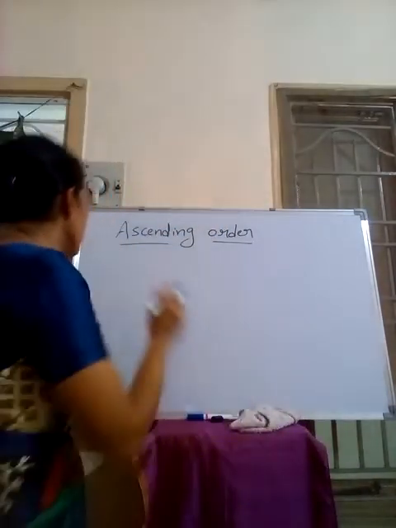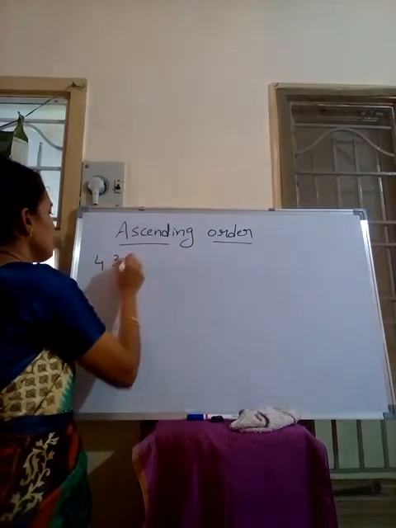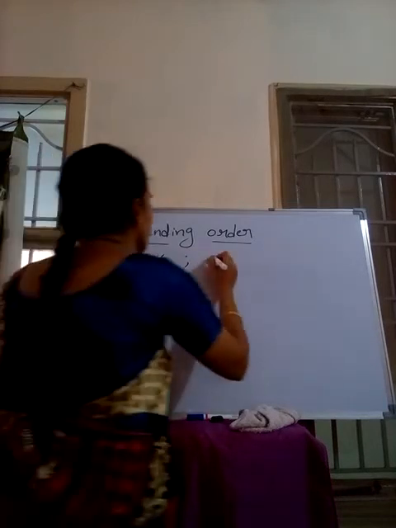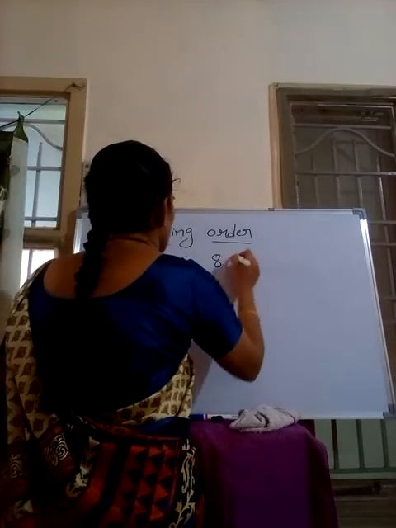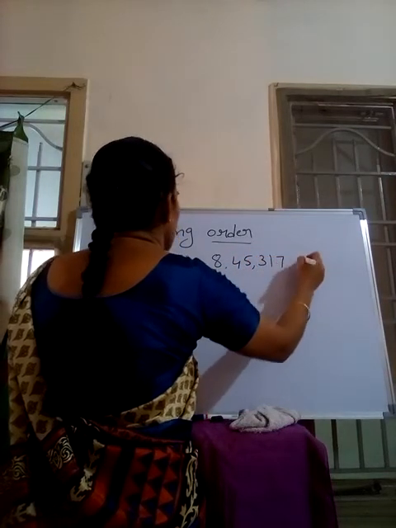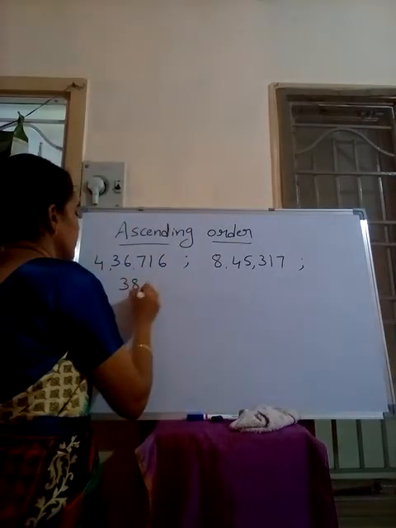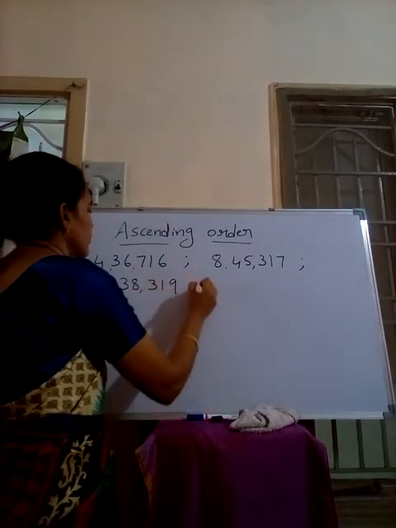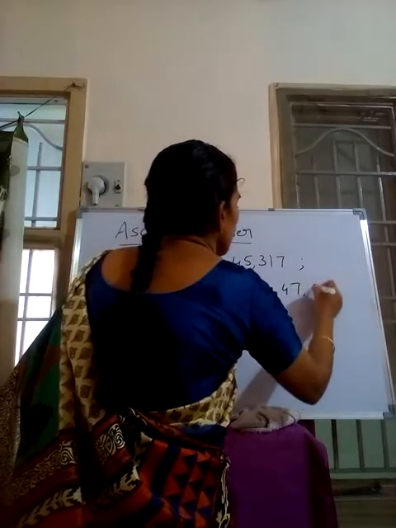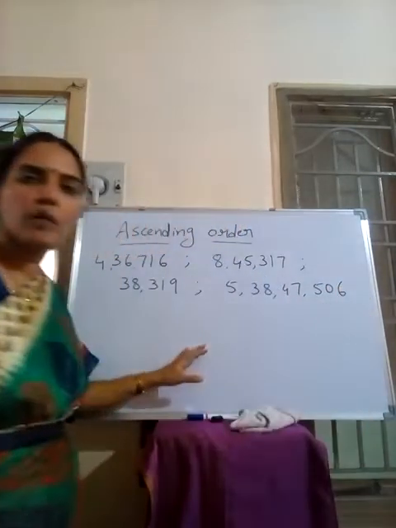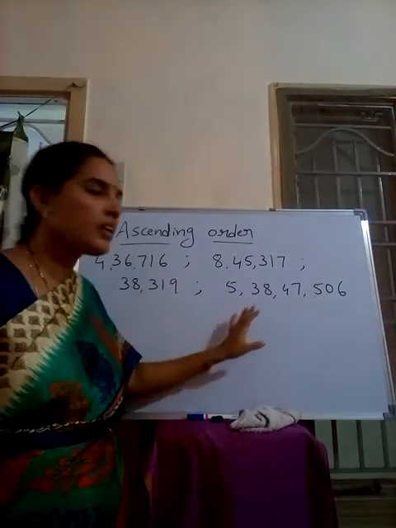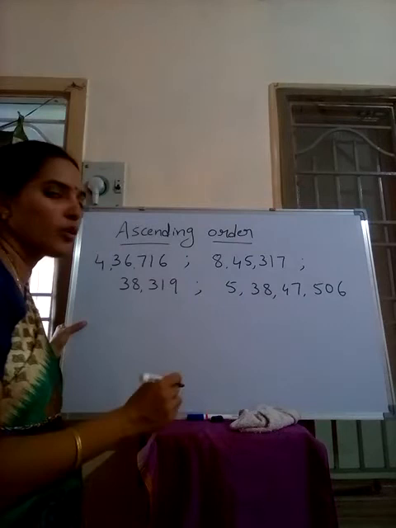Now I am taking one example. I took one example here. 4 numbers are given. We have to arrange these 4 numbers in ascending order. Ascending order means small number to big number.